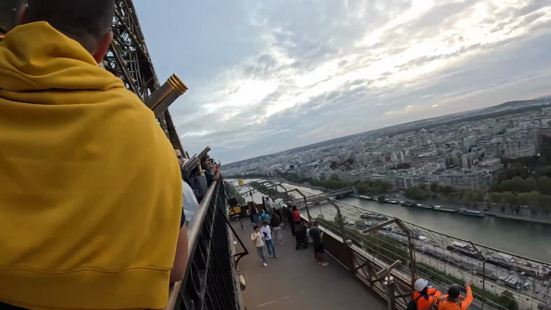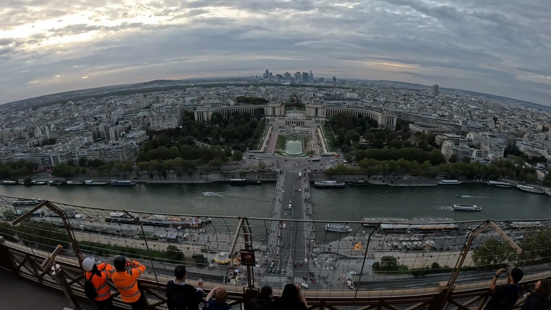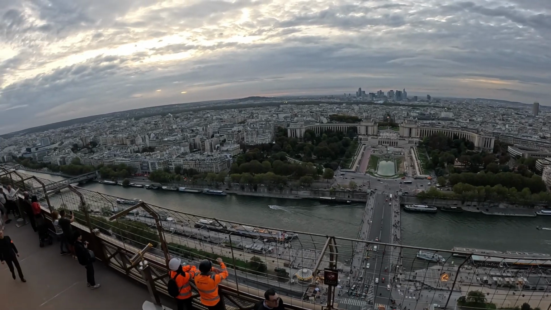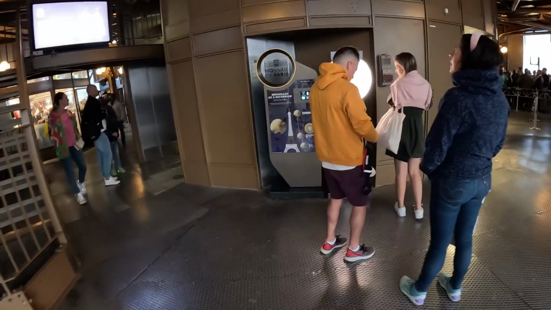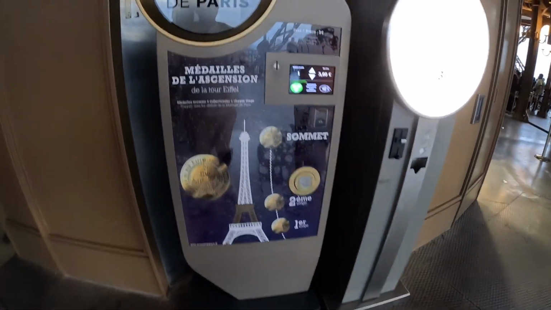There is an observatory, and you have a wonderful view of complete Paris from those high levels. You can see the river Seine flowing there, with cruises and everything. You can buy some souvenirs from there, and there are some cafes. It's an amazing experience to visit the Eiffel Tower.